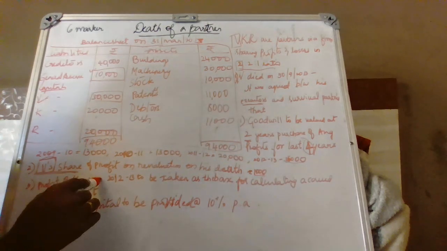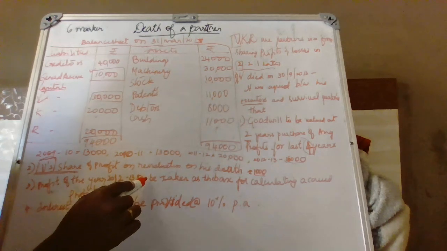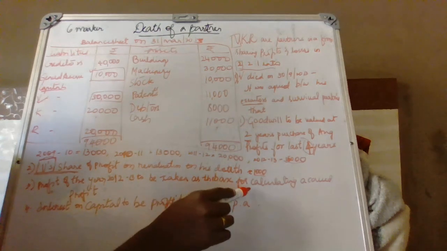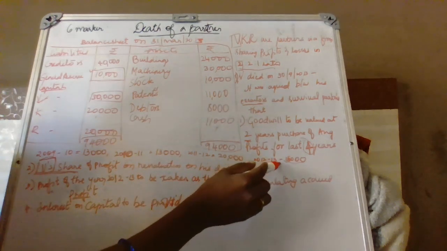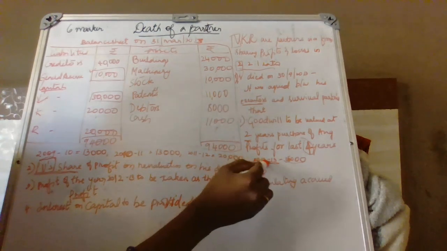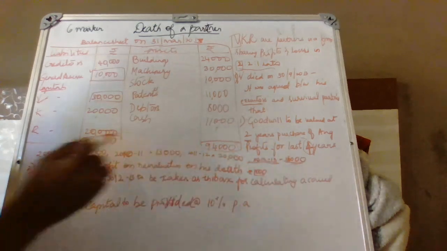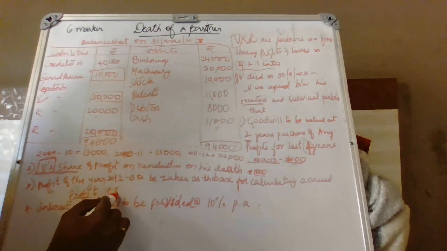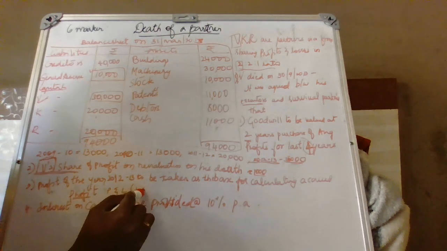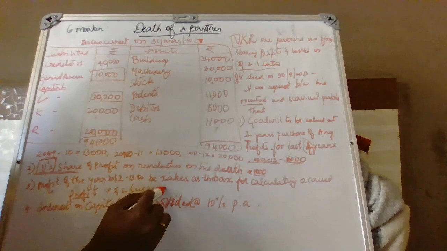Next, the profit for the year 2012-13 is to be taken as the base for calculating accrued profit. So the 2012-13 profit is 15,000. This is the base. We shall give the profit and loss suspense account up to the date of his death.